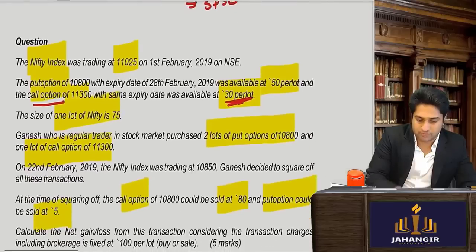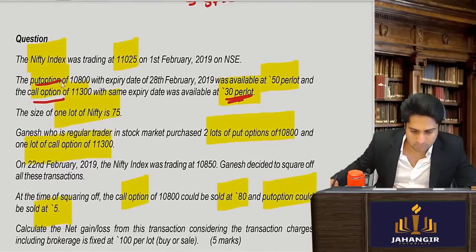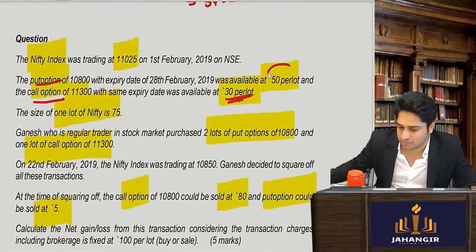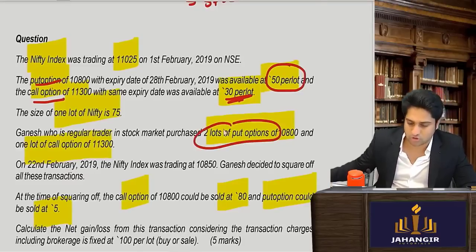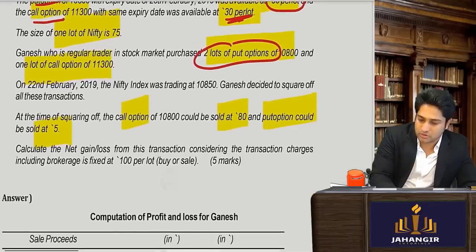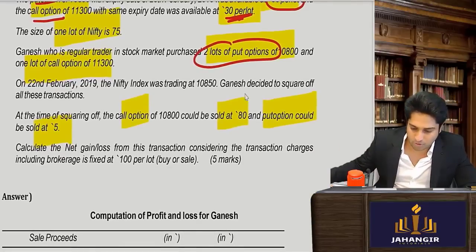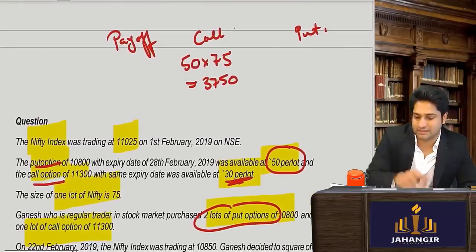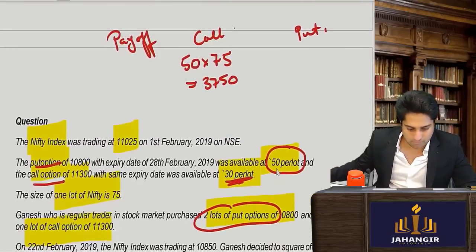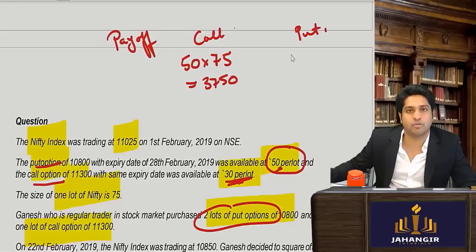Let's see for the put. Now the put payoff. The put option contract was available for rupees 50 per lot and he has bought 2 lots of put. So he had bought it for 50 and then the put option was later sold at 5. Something which he bought for 50 is being sold for 5 rupees.